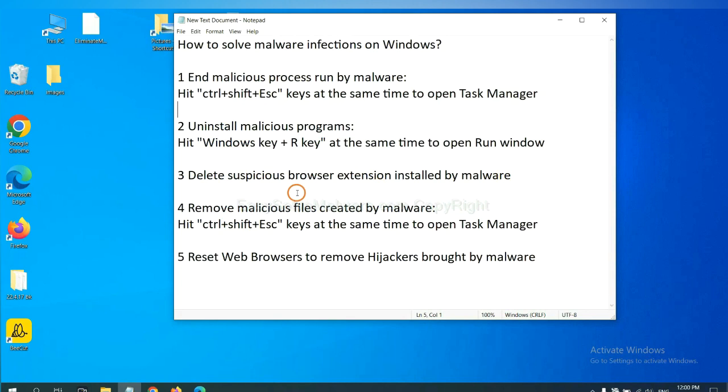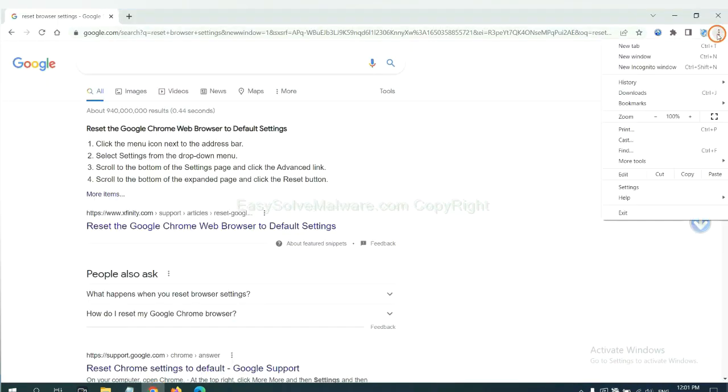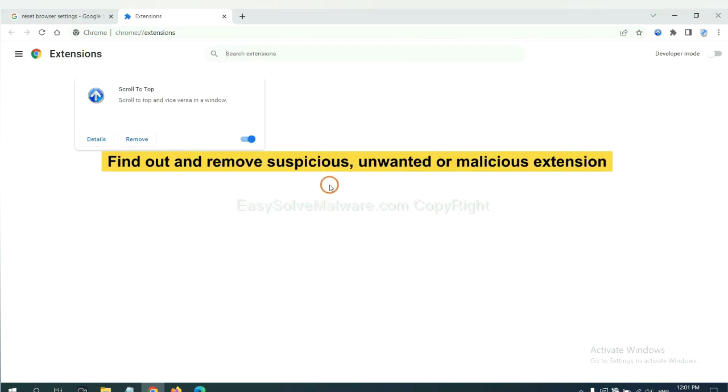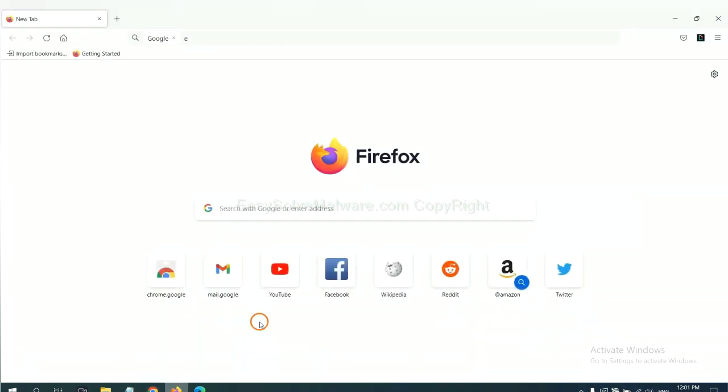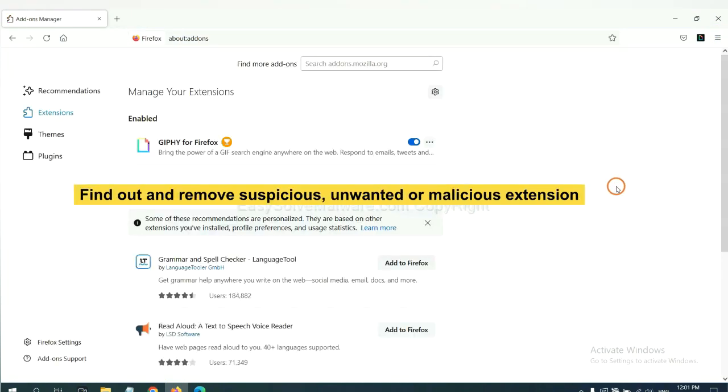Next, we need to delete suspicious browser extensions installed by malware. First, on Google Chrome, click the menu button, select More Tools, and click Extensions. Now find the suspicious or dangerous extension and click Remove. On Firefox, click Menu button. Now click here. And also you need to find and remove the suspicious extensions. Click here and click Remove.